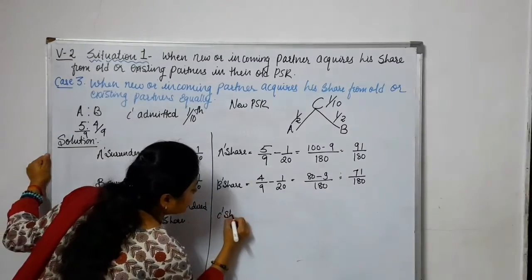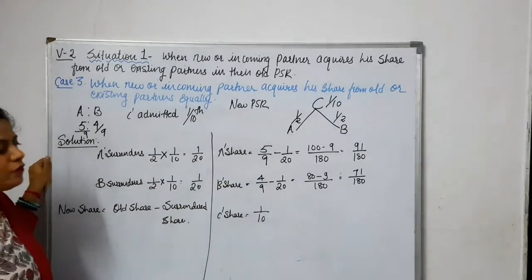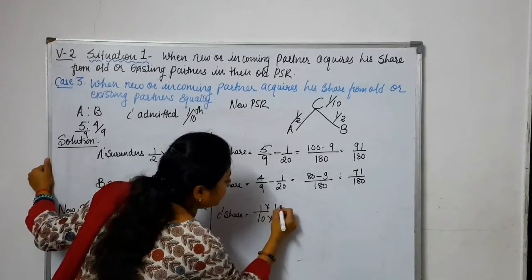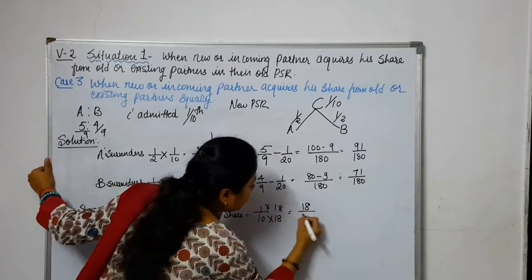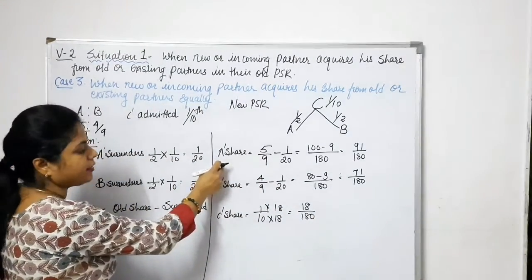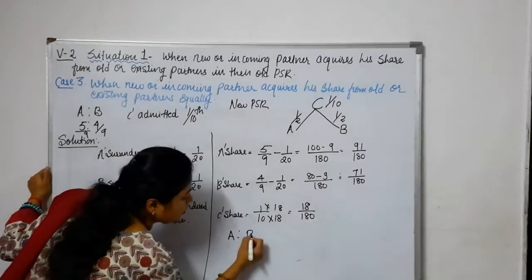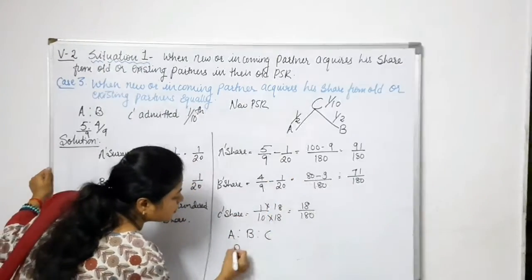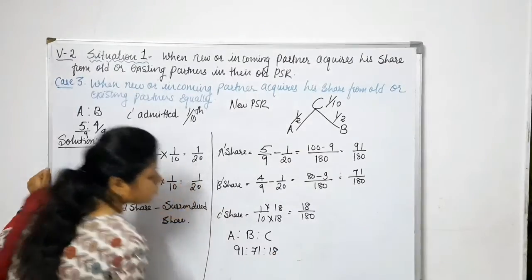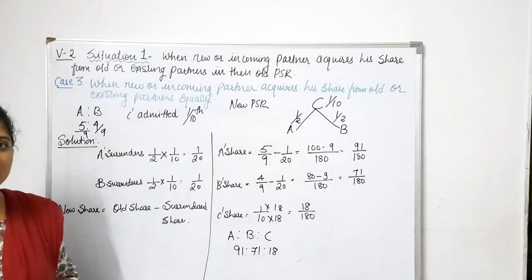Okay, and how much is C's share? C's share is given already, 1 by 10. Now we need to make this denominator equal, so we will multiply by 18. So into 18 you will get 18 by 180. So what is the new PSR? New PSR for A and B is what? A's new share, B's new share and C's new share is what? A is to B is to C, that is 91 is to 71 is to 18. So this is the new PSR of ABC.